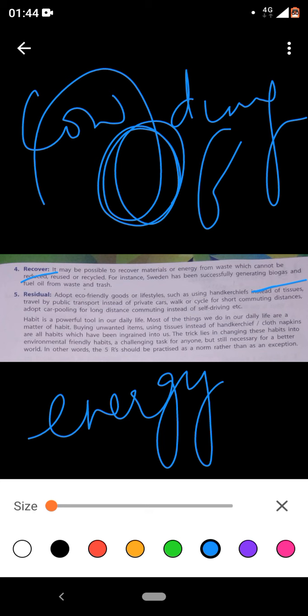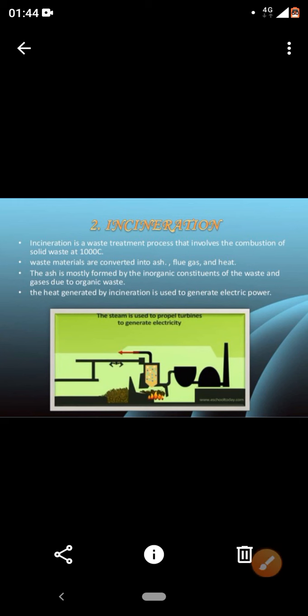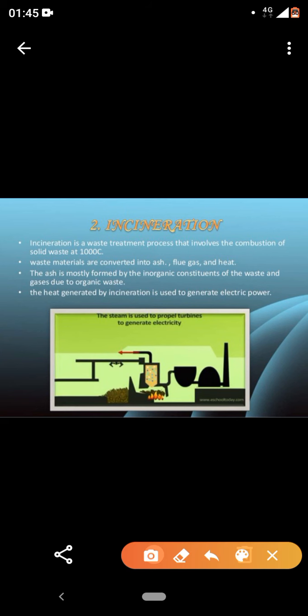Okay, and fuel oil from the waste and trash. I'll show you one of the important applications of this. Just have a look. It is known as incineration. The pronunciation is incineration.